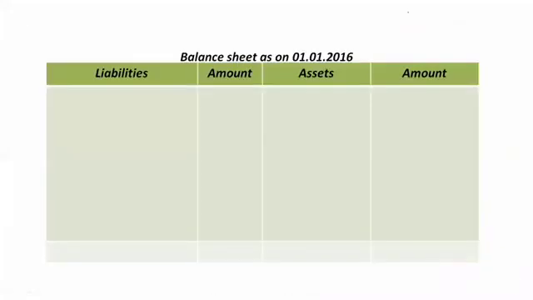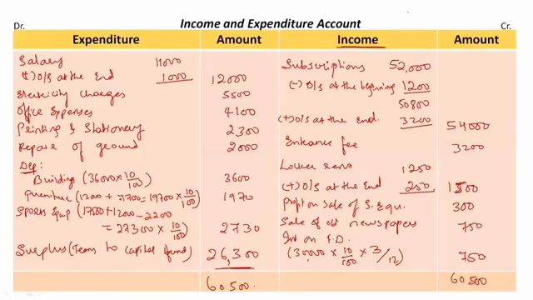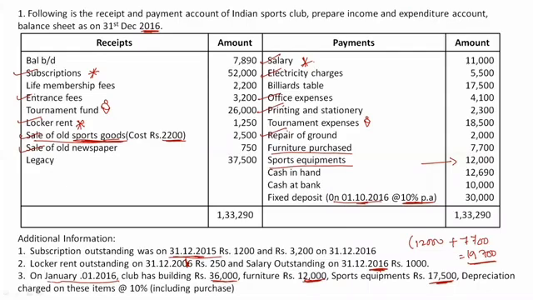The next thing we need to prepare is the opening balance sheet, right? As I already told you, we prepare the opening balance sheet to find out the capital fund. In certain questions the opening balance sheet is directly given, and at certain times we need to prepare it ourselves. So if you see the question properly, certain assets and liabilities are given at the beginning of the year. We need to consider only those items and mention them in the opening balance sheet, right?